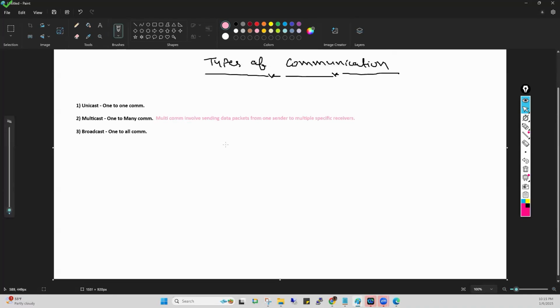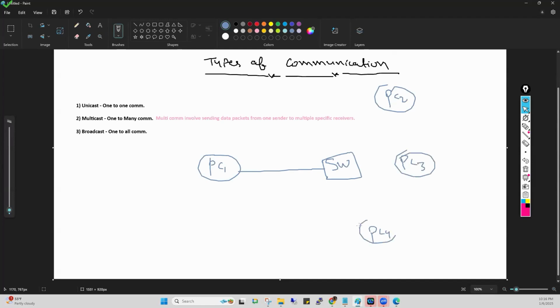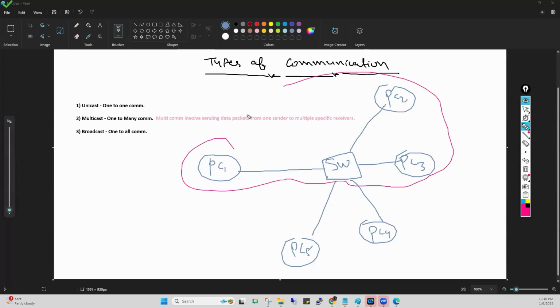Again, I am telling, see here. For example, that is the PC number 1. For example, there is a switch, and with this switch, multiple PCs are connected like this. For example, these are in group number 1 and these are in group number 2.